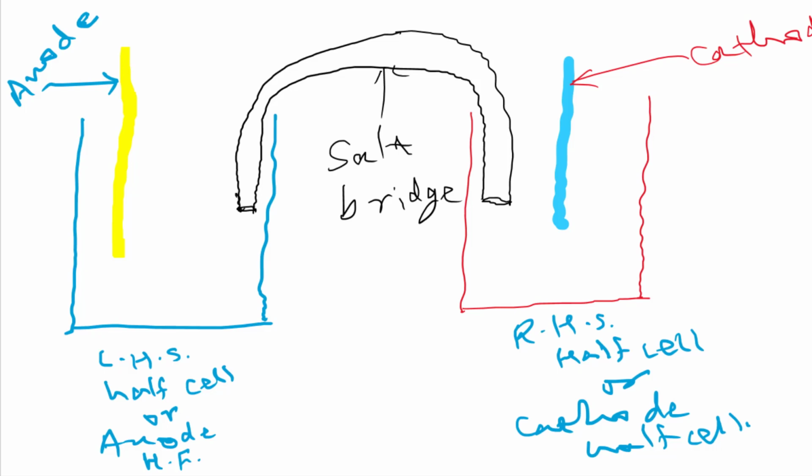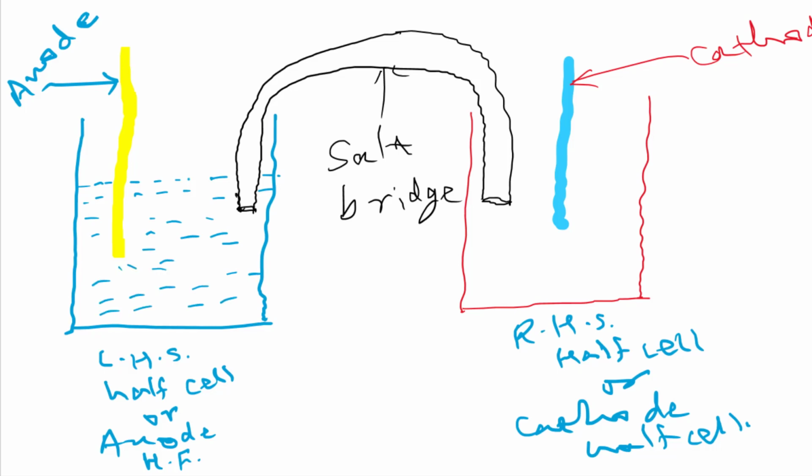Okay, now we are filling a solution in both half cells. Here we fill a solution of a salt of the metal we are using for the rod. Like if you are using a zinc metal rod, then we fill the half cell with a salt solution of zinc.